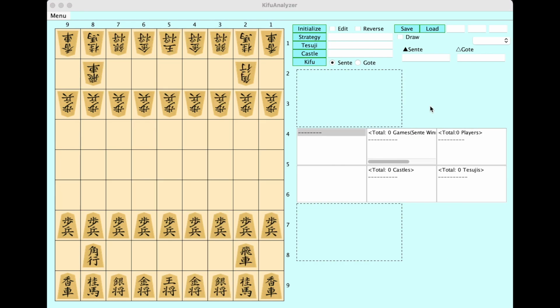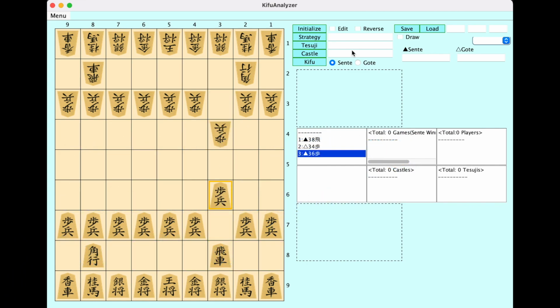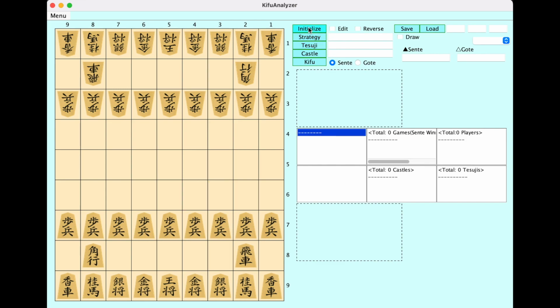Okay, then let's go to the buttons. There are many buttons. The Initialize button is for when you want to load the Kifu data again. For example, there is all data and 2022, 2023 data. So you can choose the data and load it with the Initialize button. And about the strategy button, if we want to define a new strategy, for example, like this, if we want to define this one, the bishop, you can push this button and initialize.